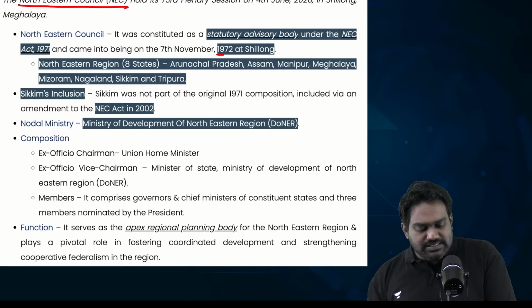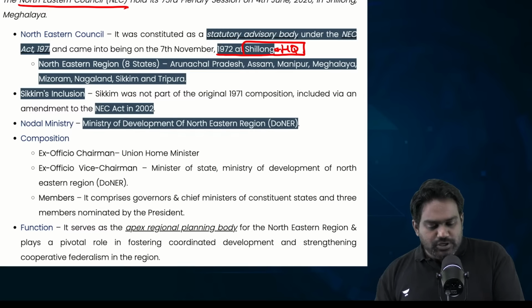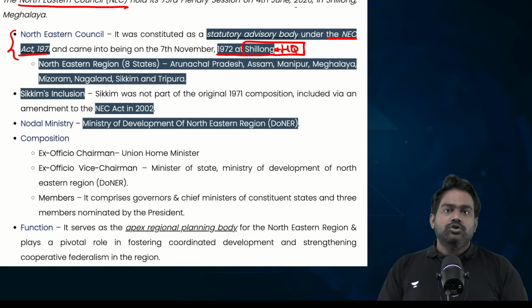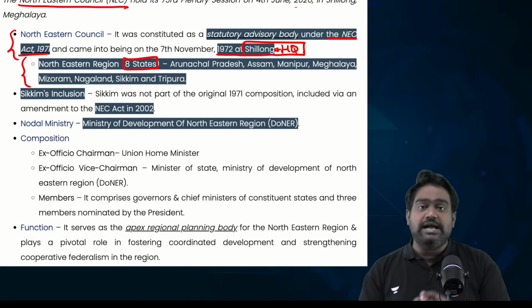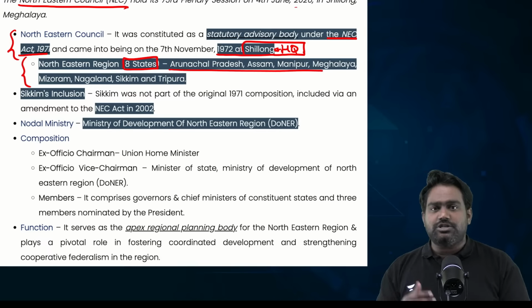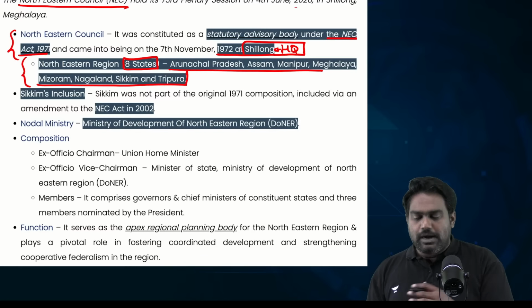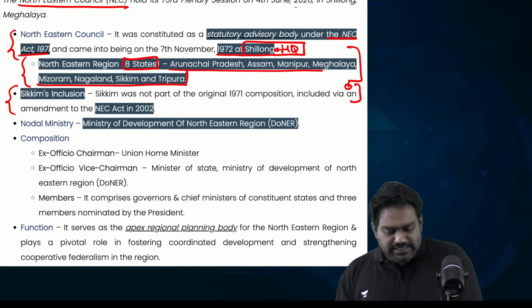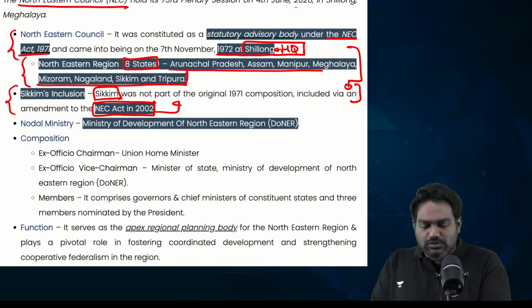It was established in 1972, headquartered in Shillong in Meghalaya, and it has statutory backing under the Northeast Council Act of 1971. So it brings together 8 states from the region, including the 7 sister states and Sikkim. So Arunachal Pradesh, Assam, Meghalaya, Manipur, Mizoram, Nagaland, and Tripura, along with Sikkim, are part of this council. And Sikkim was added much later, following its integration into the Indian Union, right? And it was brought into the Northeastern Council through an amendment to the Northeast Council Act in 2002.